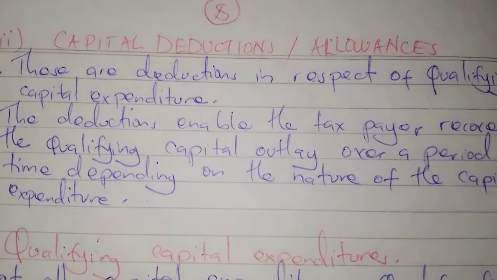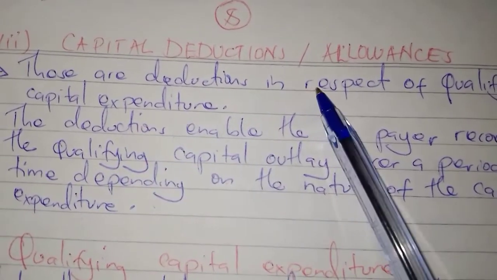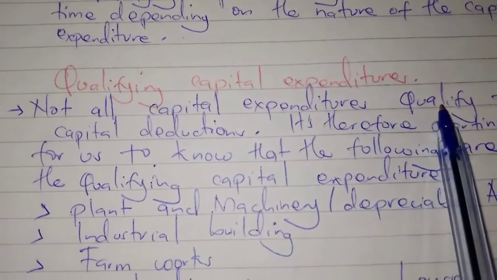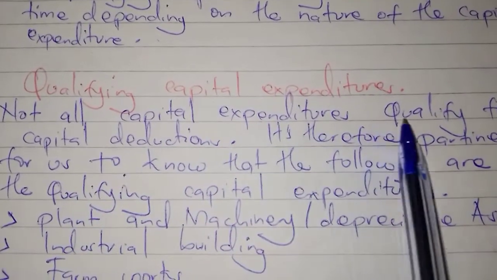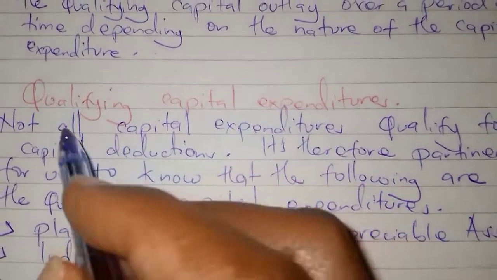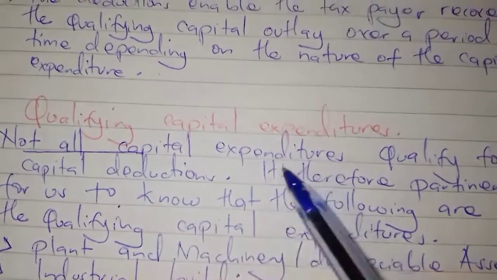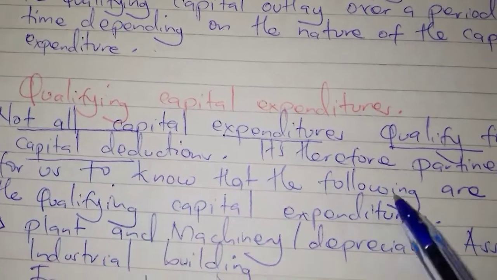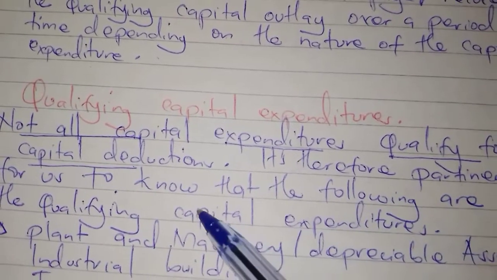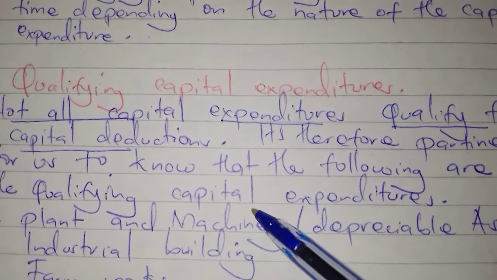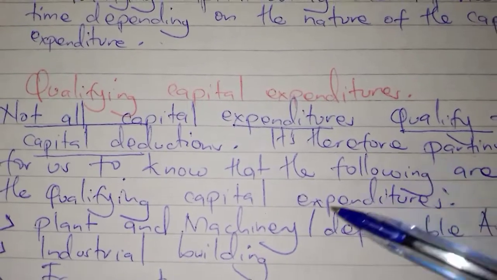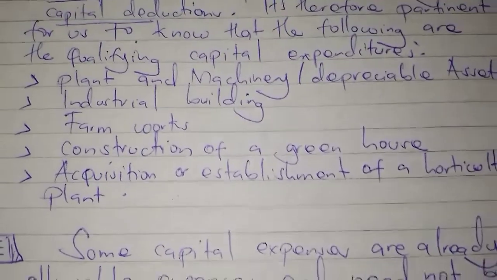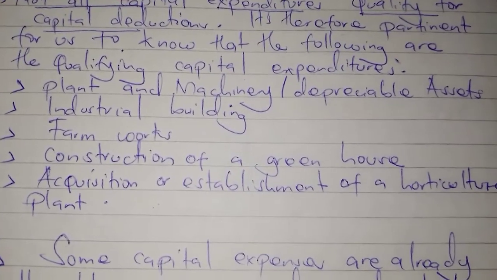So that is the capital deductions or allowance. Qualifying capital expenditures: not all capital expenditures qualify for capital deduction. We should note that not all capital expenditures qualify for capital deductions. It is therefore important for us to know that the following are the qualifying capital expenditures. So the following are what is regarded as qualifying capital expenditure.